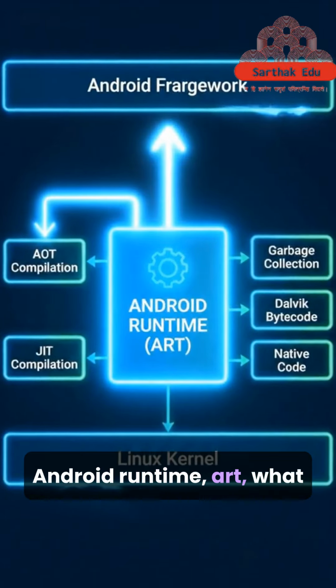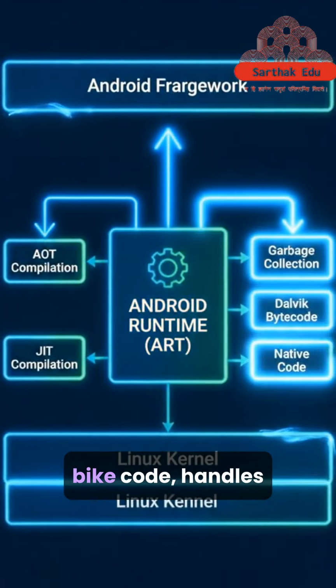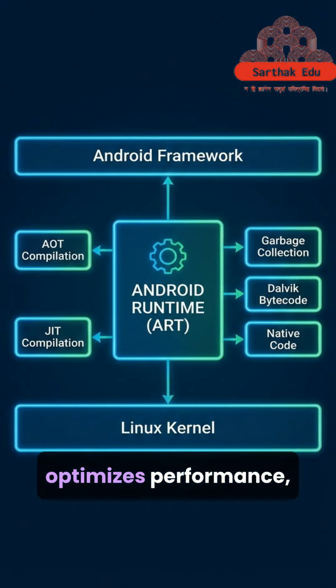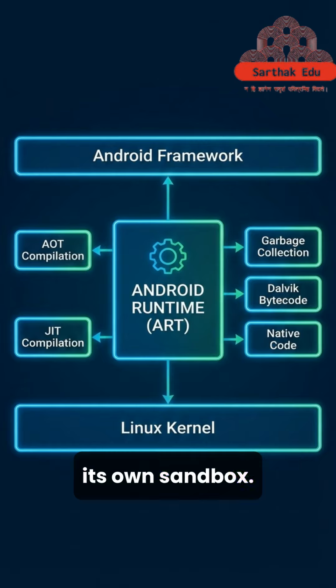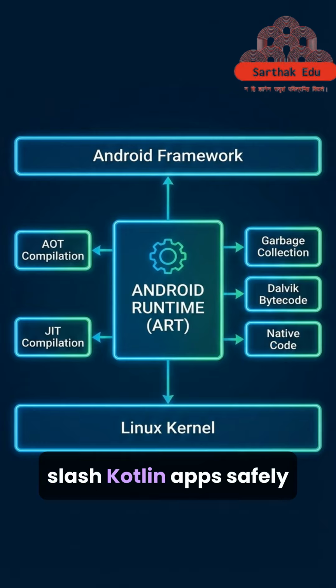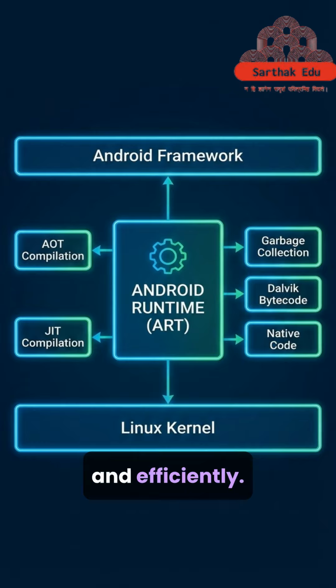Android Runtime, ART. What it does: runs your app's bytecode, handles garbage collection, manages memory, optimizes performance, AOT plus JIT compilation. Each app gets its own process, its own runtime, its own sandbox. ART equals the engine that runs Java/Kotlin apps safely and efficiently.